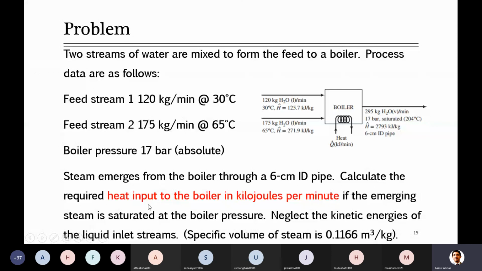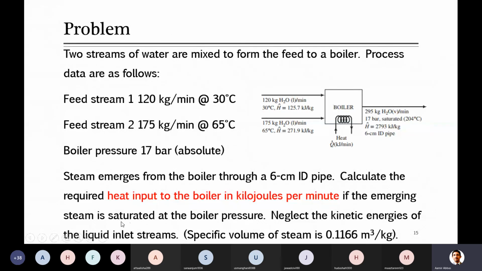Calculate the required heat input to the boiler in kilojoules per minute. You know that in order to produce this steam, to boil the water, you need heat. That heat is provided in the boiler by, for example, a stream which is at high temperature, by burning fuel, or by heating with the help of electricity. We are not concerned about the source here, only about finding the amount of heat input to the boiler.